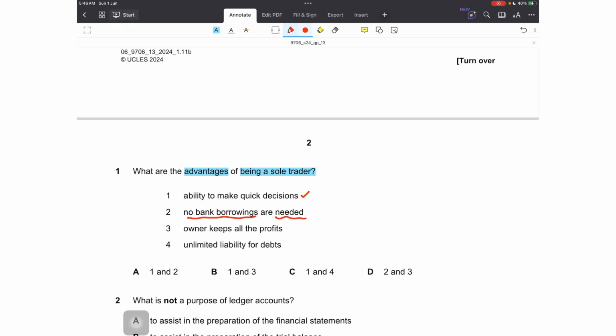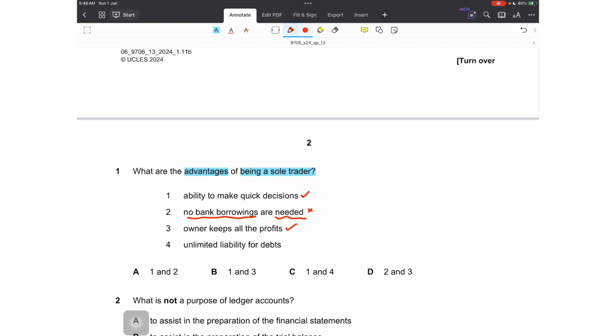No, this can't be right. This isn't right at all, because bank borrowings can be needed and they can be taken by the sole trader. Bank borrowings can also be there in case of partnership or even in companies. So that is an allowed source of finance for sole trader, and that is there. So this is not an advantage. Third is owner keeps all the profits. Yes, this is also true, because you are the sole owner of the business, so you keep all the profits.